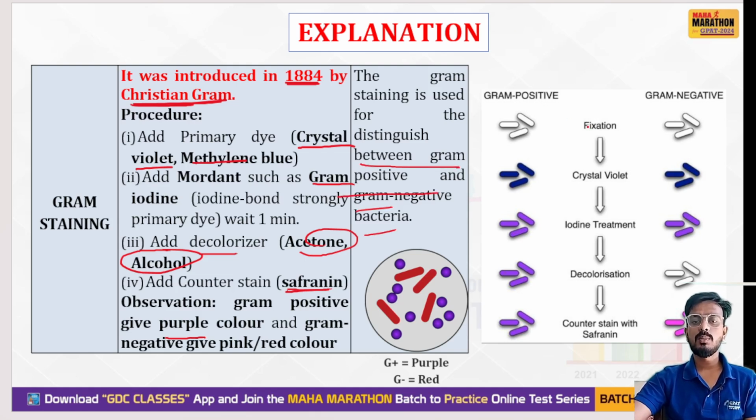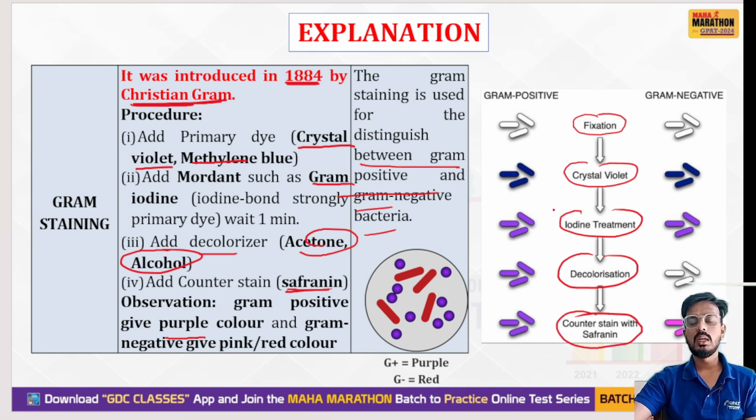Okay. For gram positive, first you do fixation, then crystal violet, then iodine treatment, then decolorization, then counterstain with safranin. If it is purple in color, then it is gram positive.